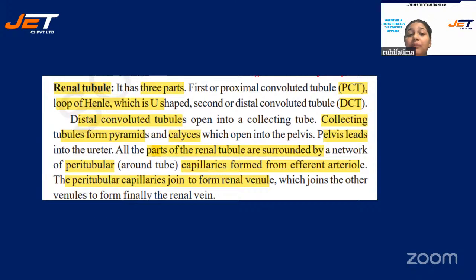Understood? All the parts of the renal tubule are surrounded by a network of peritubular capillaries formed from the efferent arteriole. Okay. And the peritubular capillaries join the renal venule. Okay. They join the renal venule.